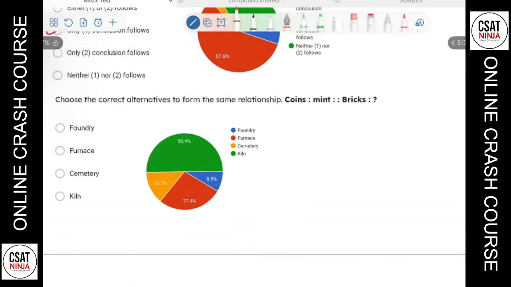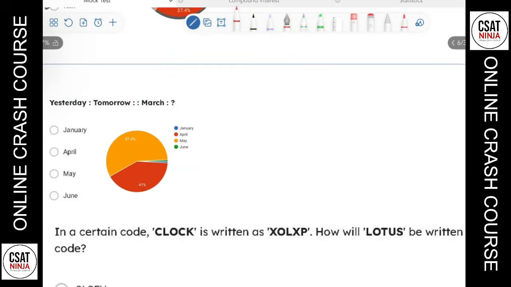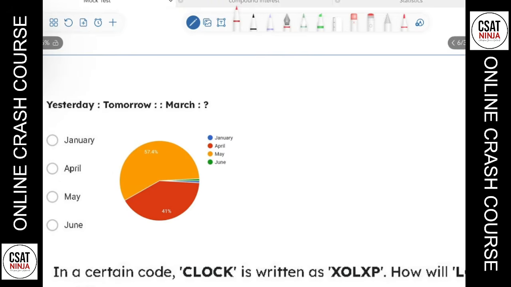The next question is one where 50% of them chose correctly. Where is this coin made? In a mint. So nothing much there. That's just a word problem here. Many people made a mistake here of going to April here.